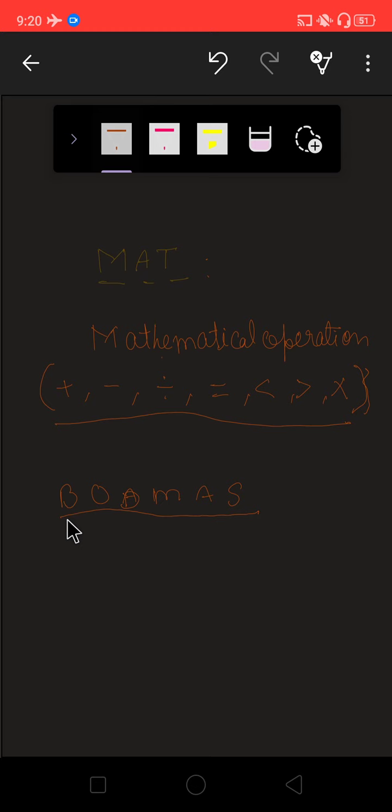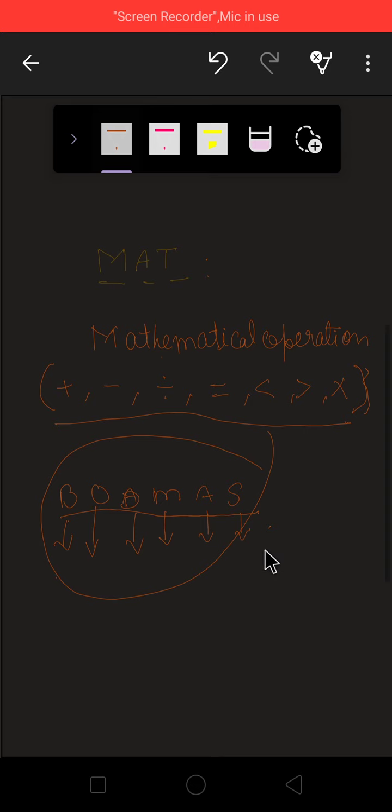Whenever we have to solve a given sum, we first look for the bracket, then bracket of, then division, then multiplication, then addition, and then subtraction. If we follow this BODMAS rule, we will get exactly the answer that is given in the options.